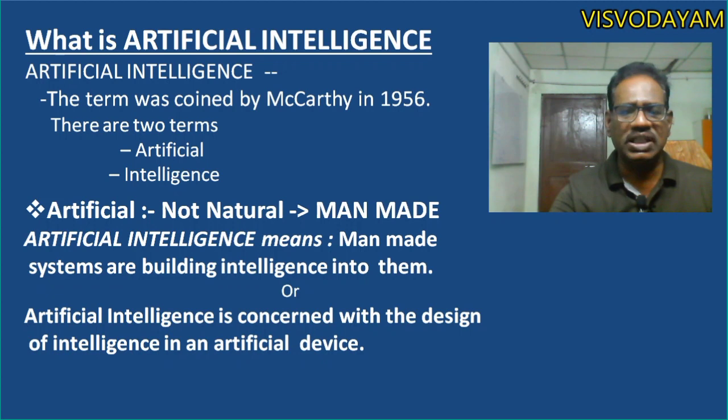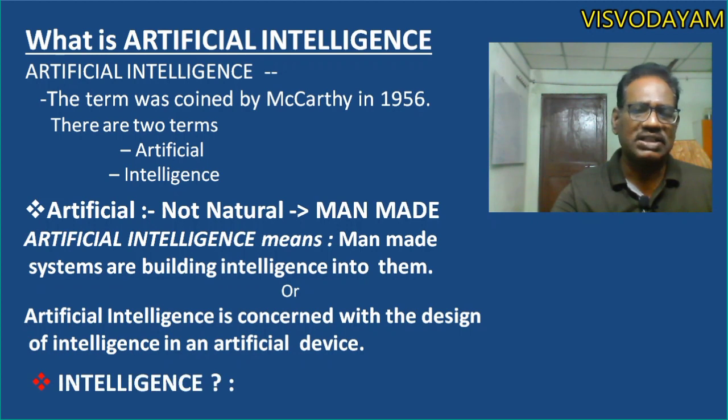Or artificial intelligence is concerned with the design of intelligence in artificial devices. That means the human-made systems are being built with a component known as intelligence, or we are going to design the man-made systems with an intelligent component. So that is what we can derive from the meaning of artificial, which is man-made. So artificial intelligence means man-made systems are built with intelligence, that we can say with the root word artificial.